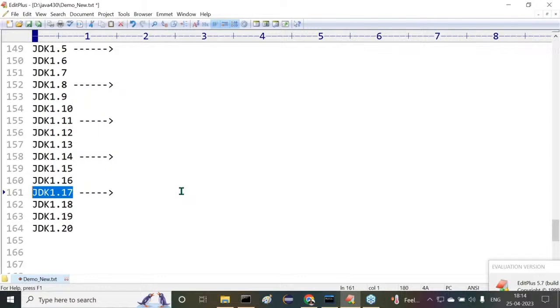Of course, by the time you complete your course, if Java 21 comes, I don't have any problem. I'll update it and give you the information. I will discuss with you up to the latest version. Not only this, in full stack Java also, every technology I'm going to take up to the latest versions only.